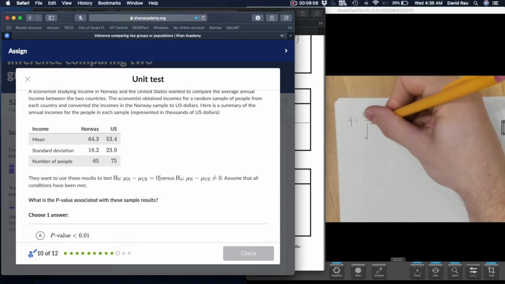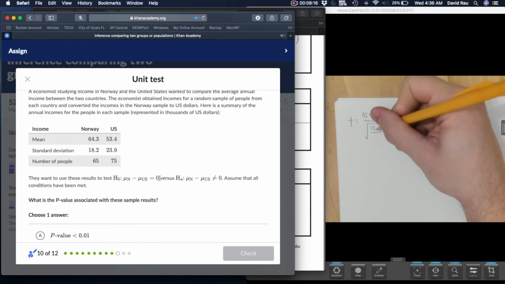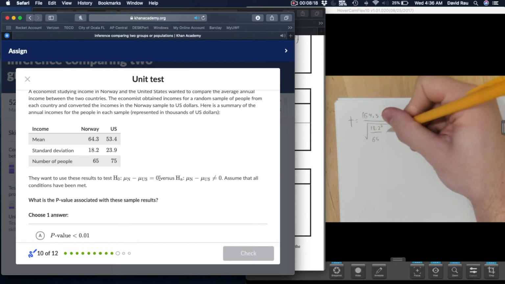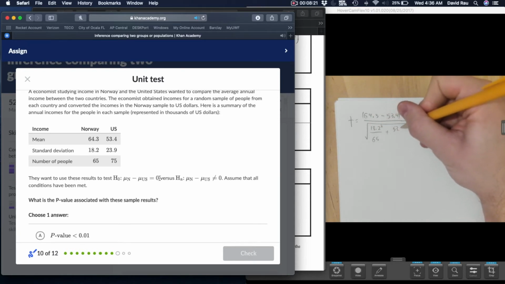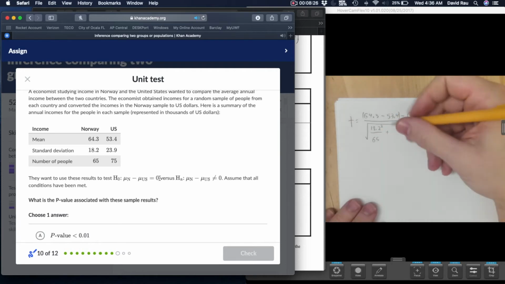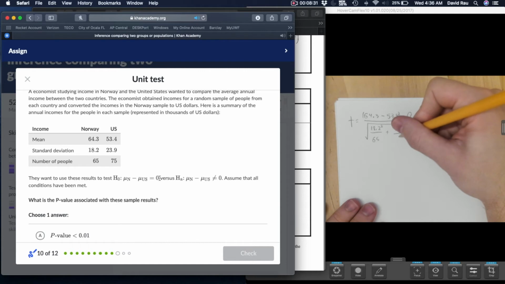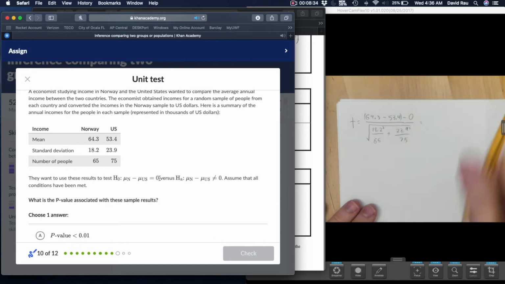And that gets divided by, we have our standard deviation, which is the first standard deviation, so it goes in order. Notice if 64.3 leads, the first standard deviation and the first sample size is going to lead. That just shows them that you're aware that you're doing things in the right order. Then we have the 23.9 squared, make sure you square it, over its sample size 75. Let's calculate what this is.